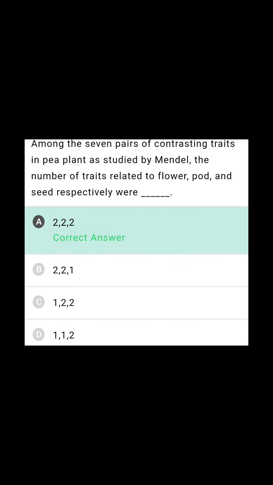Among the 7 pairs of contrasting traits in pea plant as studied by Mendel, the number of traits related to flower, pod, and seed. So 2 traits related to flower, 2 to pod, 2 to seed. Which to flower, if you take position of the flower, color of the flower. Pod, if you take shape of the pod, color of the pod. Like that seed, you take shape of the seed, color of the seed. So totally 2, 2, 2. So first is the right answer.